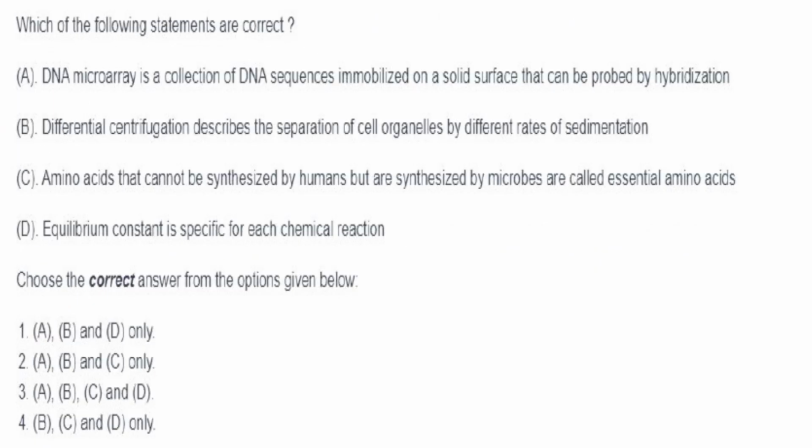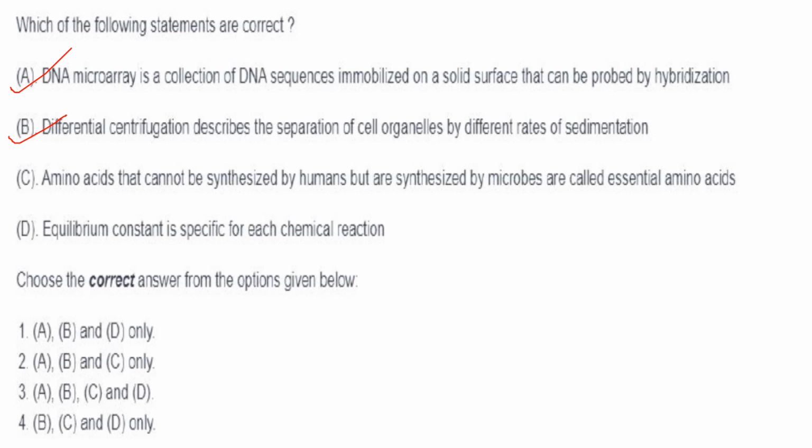Then the next one. Which of the following statements are correct? DNA microarray is a collection of DNA sequences immobilized on a solid surface that can be probed by hybridization. Yes, that is correct. Then differential centrifugation describes the separation of cell organelles by different rates of sedimentation. Yes, they separate on the basis of size and density. That is also correct.